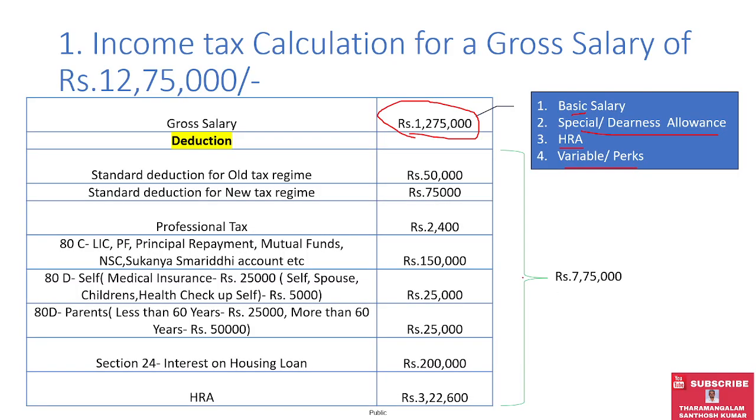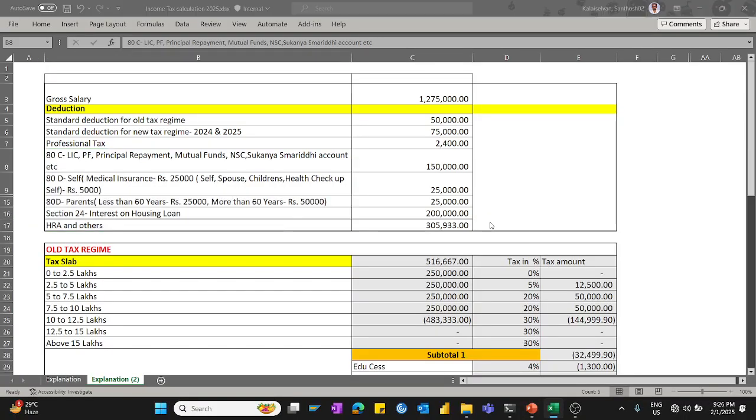I have put 7,75,000 here, and I will explain why. 80C is nothing but LIC, PF, principal repayment, mutual funds, Sukanya Samriddhi and NSC. Altogether, we can show only 1,50,000, and even if it is 1,60,000 it will be considered as 1,50,000 only as per the income tax policy. In 80D, the medical insurance for self, spouse and children, even the health checkup up to 5,000, we can show a maximum of 25,000.